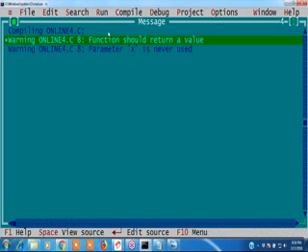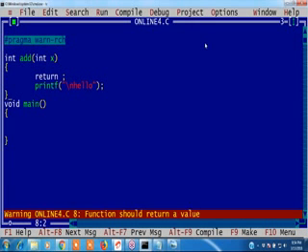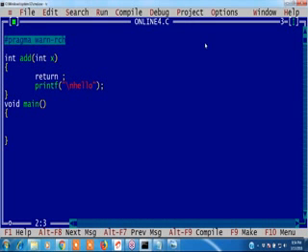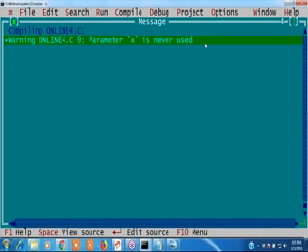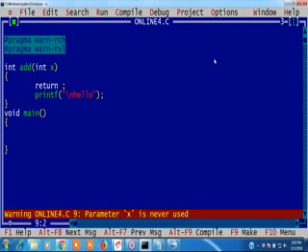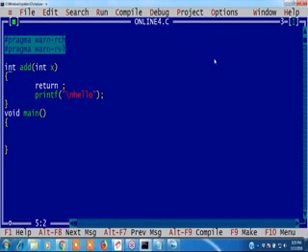Two warning messages. The function should return a value, and I want to remove that warning. How to remove that warning? Hash pragma var RVL. Okay. See, one warning message remains: parameter X never used. Okay, how to remove that warning?